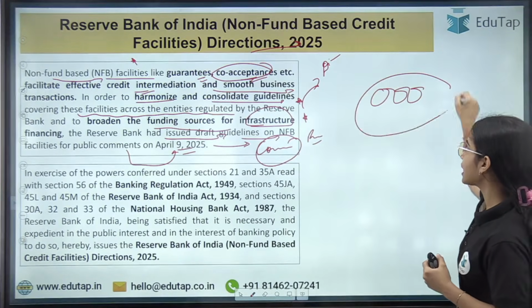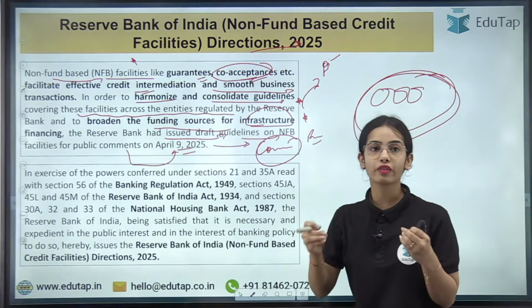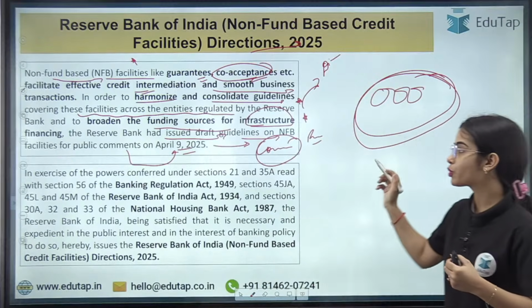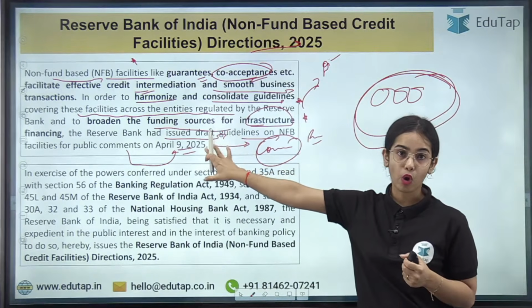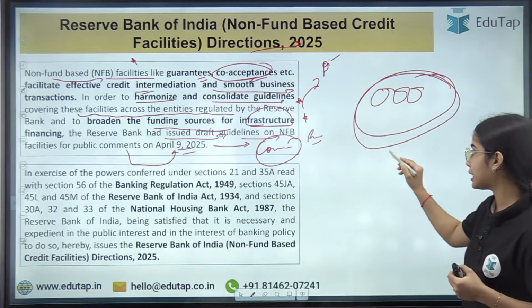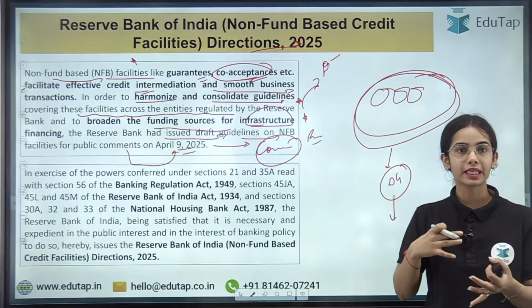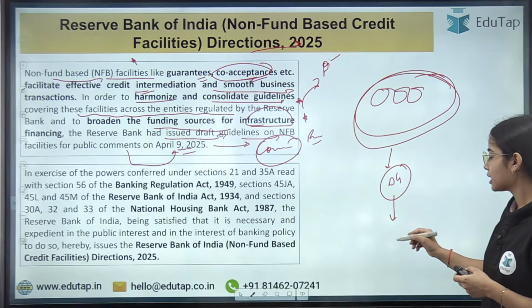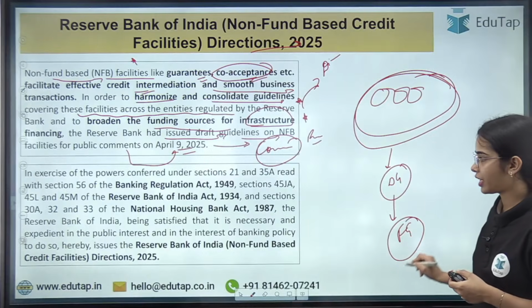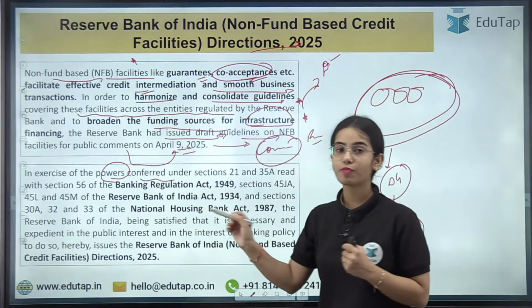To consolidate and harmonize the guidelines for the regulated entities for these non-fund based facilities, as well as to broaden the funding sources for infrastructure financing, the Reserve Bank of India released the draft guidelines in April, and after getting the comments, now the RBI has released the final guidelines in August.